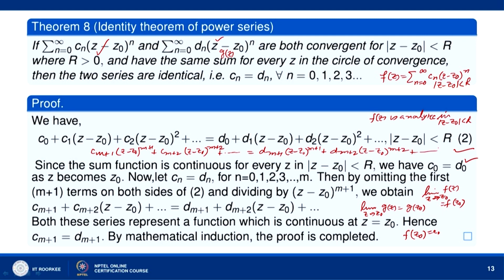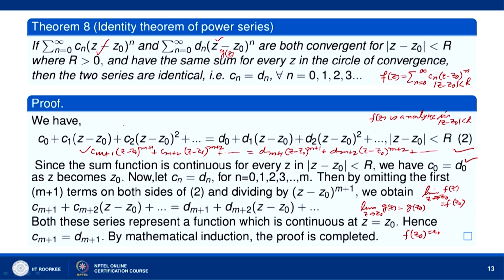So, by omitting the first m plus 1 terms on both the sides, the series reduces to this equation, and then we can divide by z minus z naught to the power m plus 1.